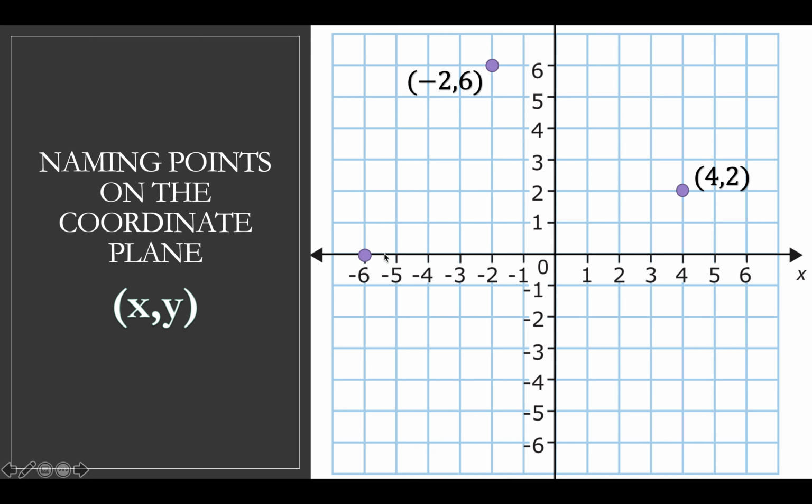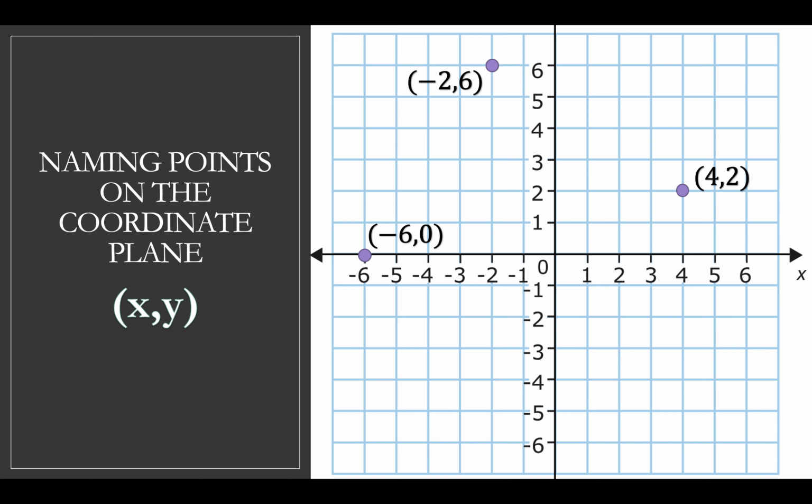Now, what if the point is like this, where it's actually on the axis? Well, that just makes your job super easy, because now you don't have to figure out one of them. The x-axis is actually the place where all the y-coordinates are 0. You can see that right here, y is 1, and right here, y is -1. So it makes sense that between is where y is 0. And all these points along the x-axis, y is 0. So then you've got to figure out where it is on the x-axis and put that one first. So this is (-6, 0).